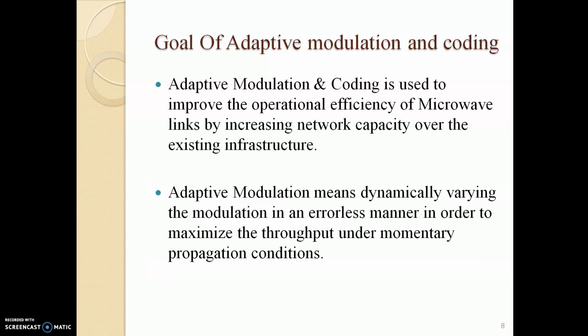Now the goal of adaptive modulation and coding. Adaptive modulation and coding is used to improve the operational efficiency of microwave links by increasing network capacity over the existing infrastructure. Adaptive modulation means dynamically varying the modulation in an errorless manner in order to maximize the throughput under momentary propagation condition. Throughput is the actual amount of data that is successfully sent by or received over the communication link.